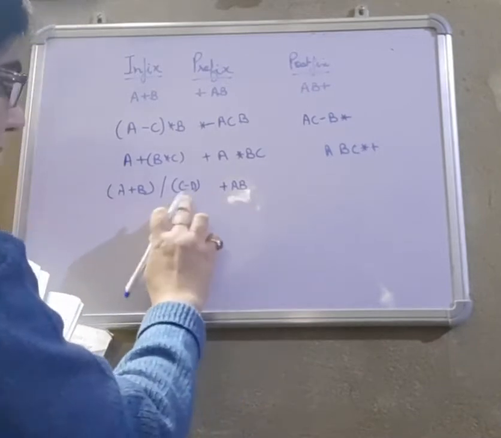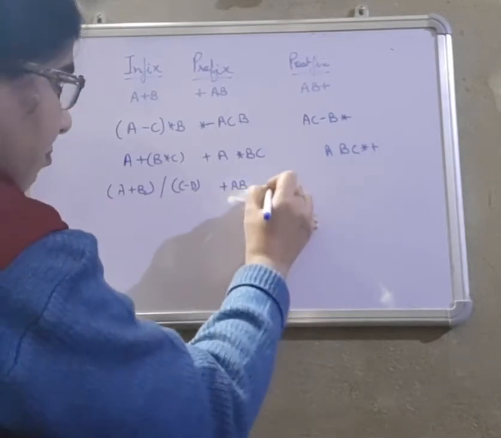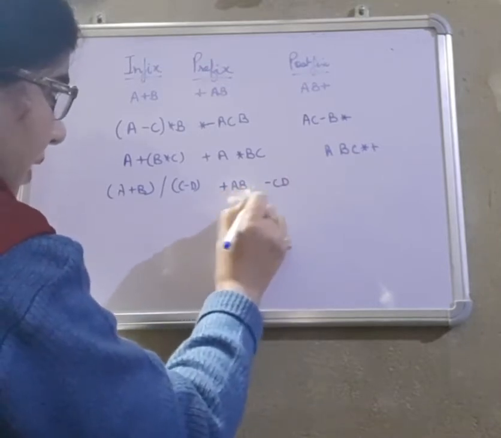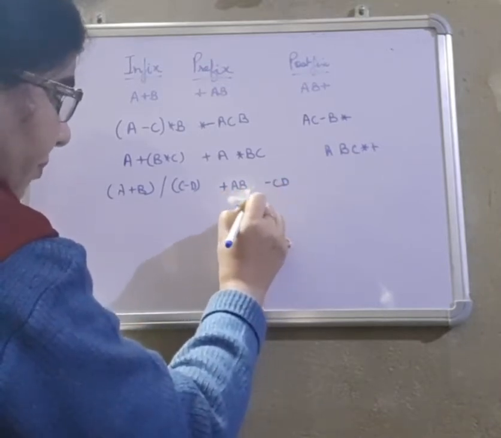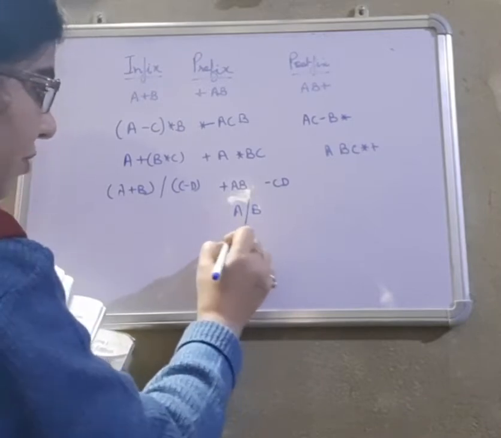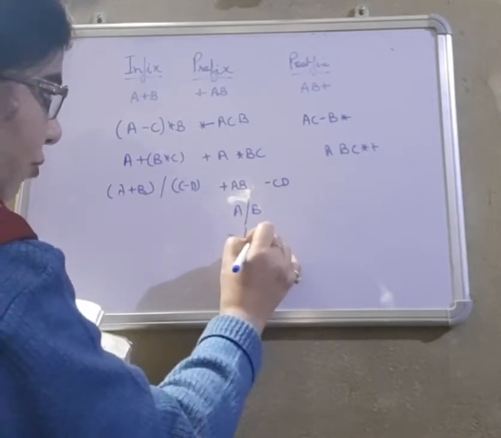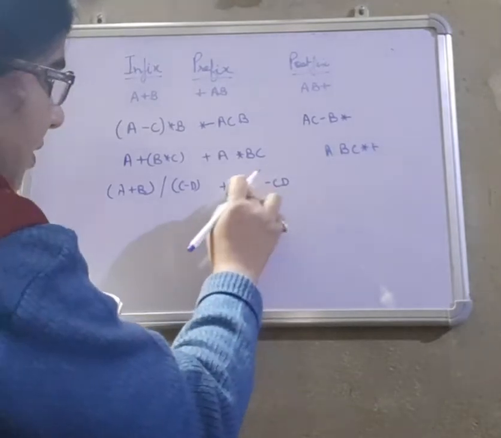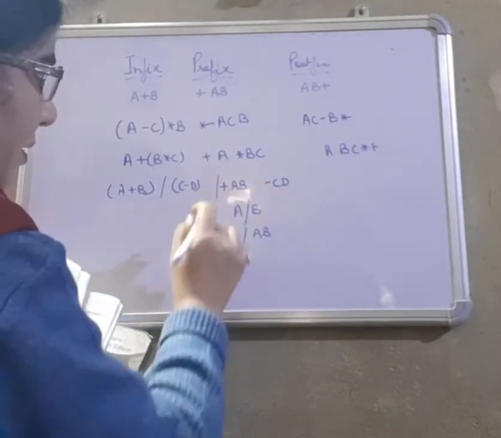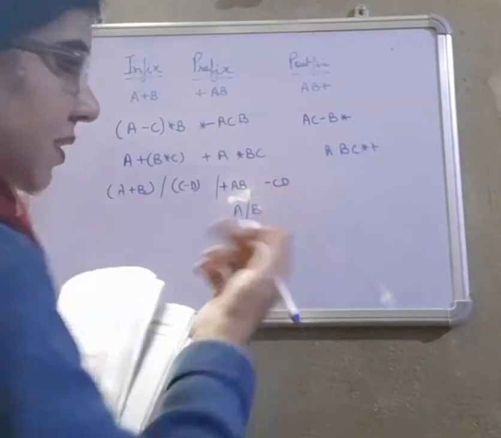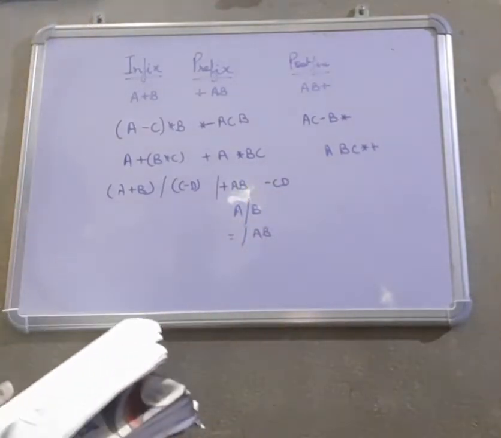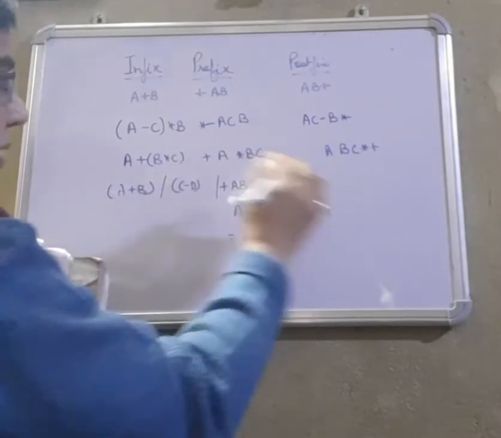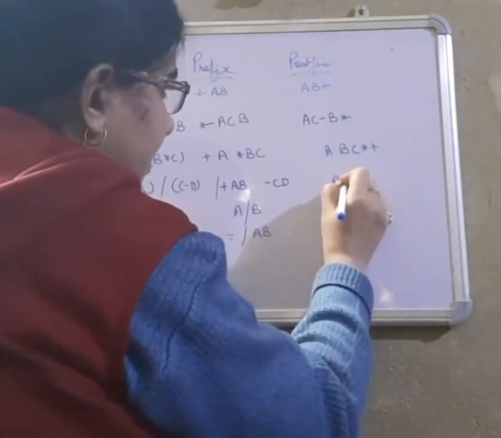If we take C minus D, we write minus CD. Now this is considered to be A and this is considered to be B. A divided by B in prefix says put the divide beforehand and then write AB. So the divide present in between will be kept here: divide plus AB minus CD.